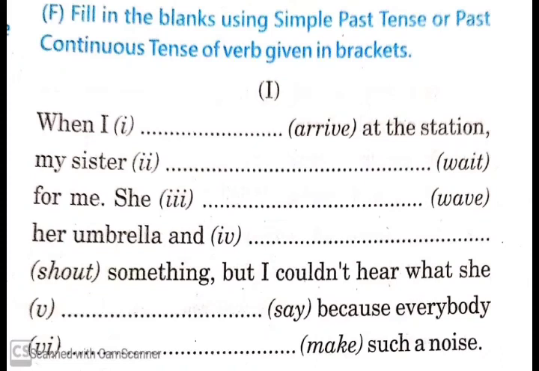She waved her umbrella and shouted something, but I couldn't hear what she said. Here all the actions, waved, shouted, said, are actions that have been completed. So for actions that have been completed in the past, we use simple past tense. Because everybody was making such a noise. Now was making is the action that was going on at that moment. So here we have used past continuous tense.